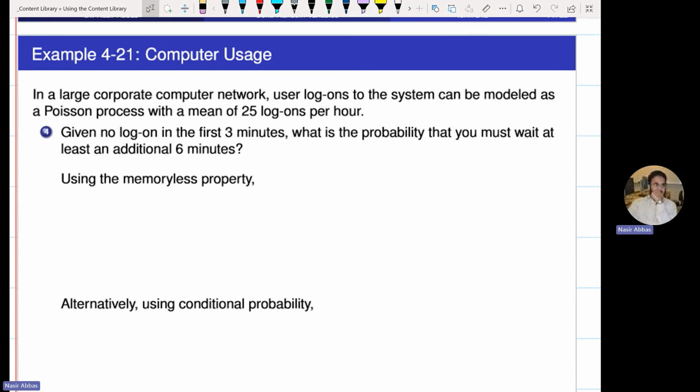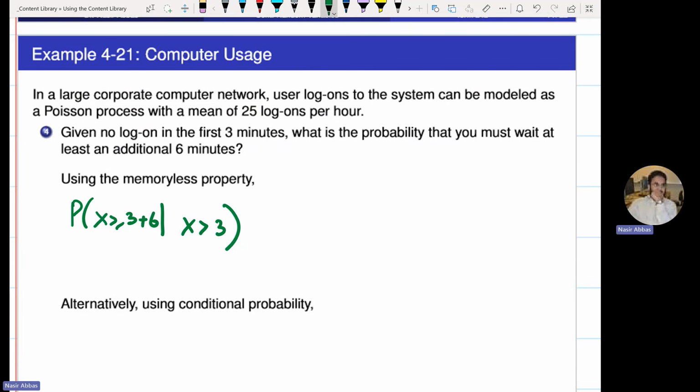Here it says, given no login in the first 3 minutes. Given the time until first login is more than 3 minutes. You get it? Given there was no login in first 3 minutes, what is the probability that you will have to wait at least additional 6 minutes? X is more than equal to additional 6 minutes, 3 plus 6.